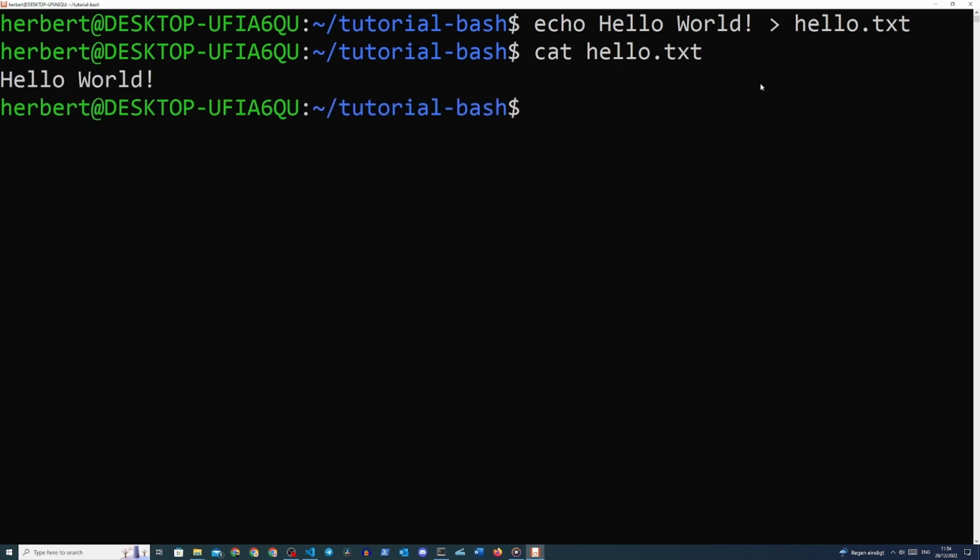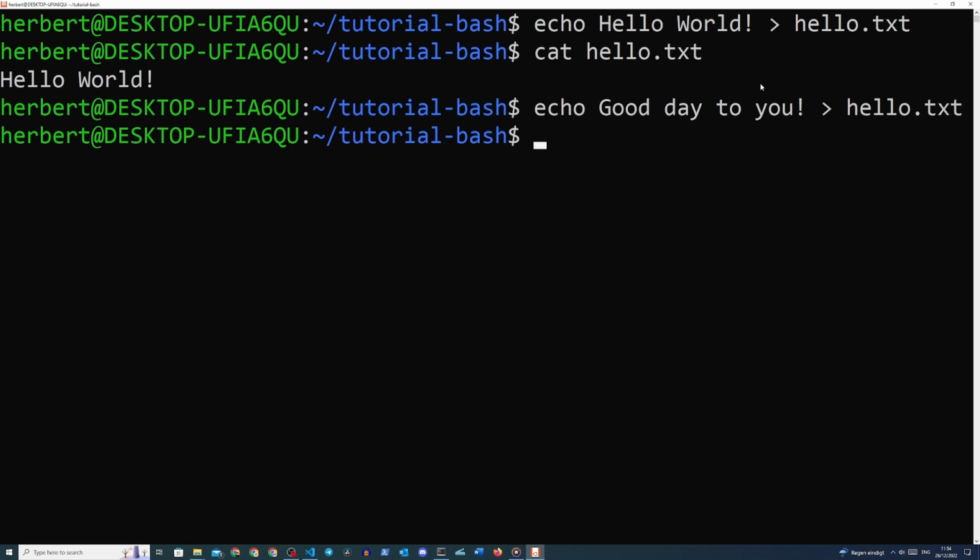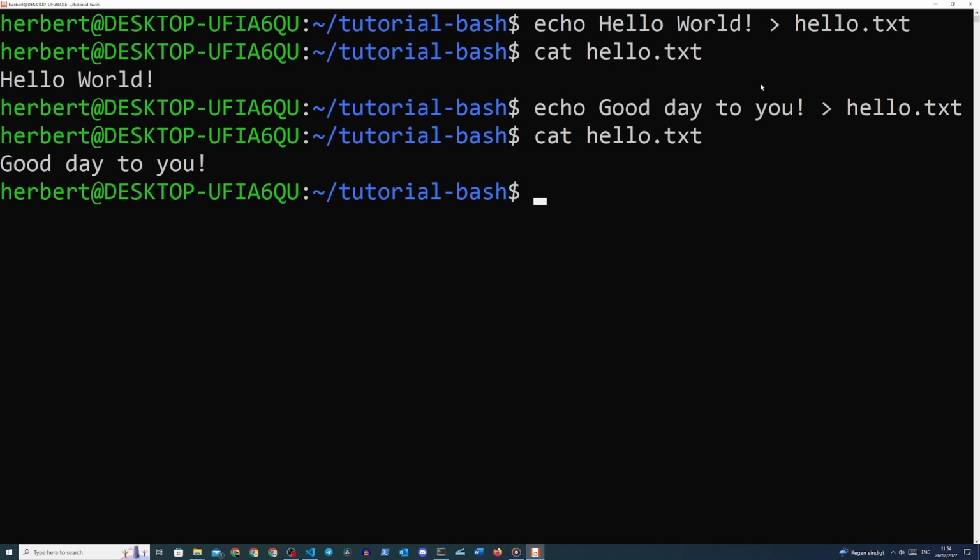Now let's try something different here. Type in echo good day to you > hello.txt. And let's see what's in the hello.txt file by typing in cat hello.txt. But what's this? The file was overwritten. We don't have our hello world anymore. Well, this is because the greater than symbol always overwrites any existing file.